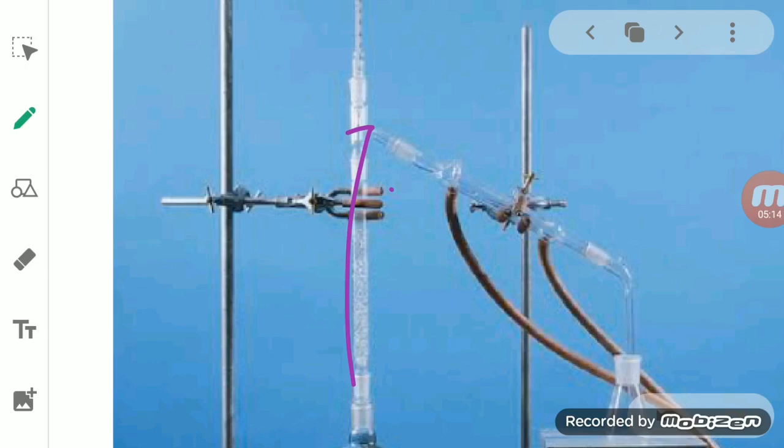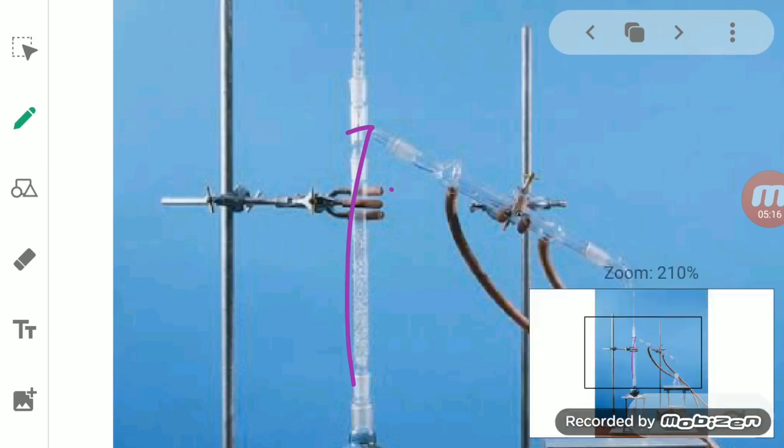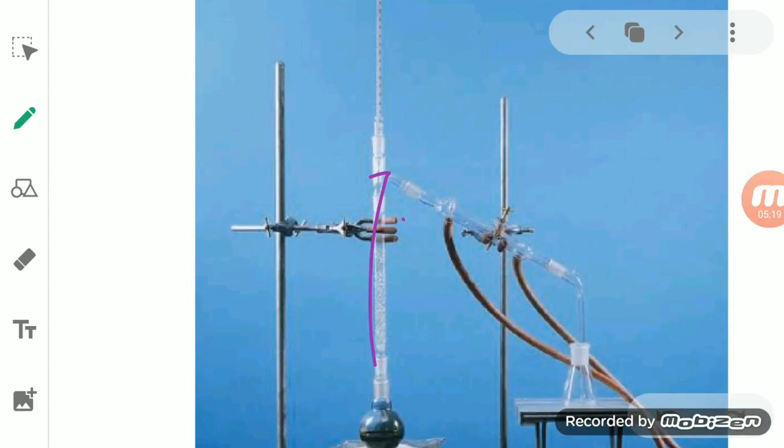But since the alcohol has the lower boiling point, it will again get converted into steam and reach the highest point of that column. Finally, this alcohol will reach the condenser, where it condenses, and we can obtain it with the help of another beaker.